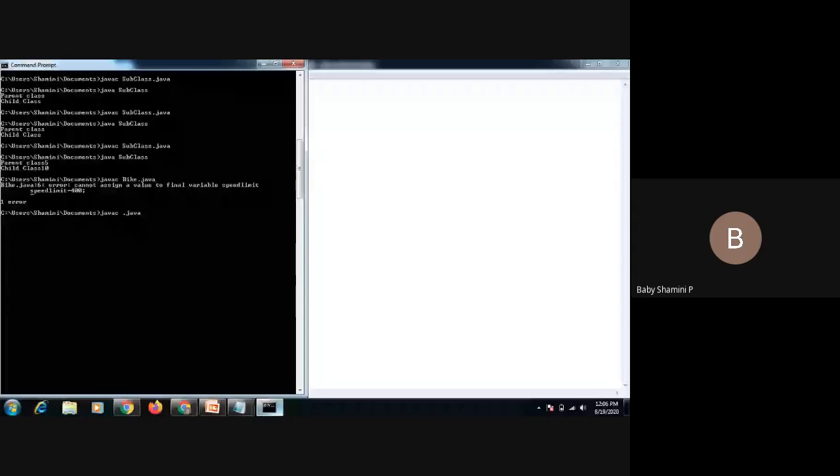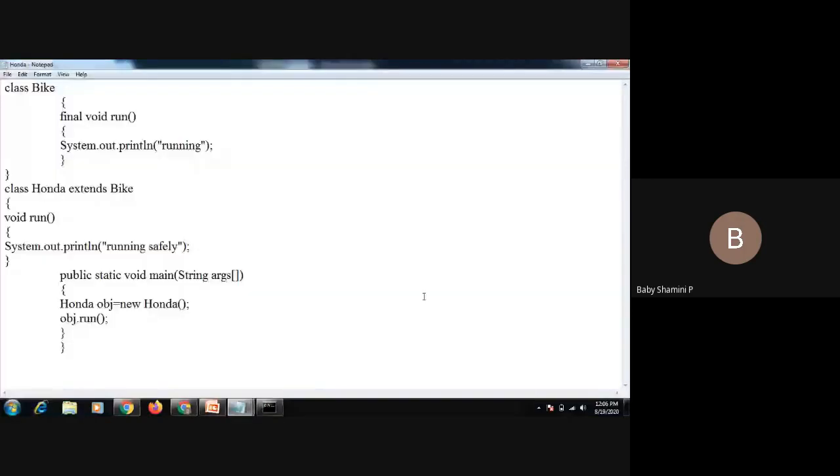So what is the output? We cannot override the run method. Error: run in Honda cannot override run in bike. Okay, that is the concept of using a final method. So we cannot override the final method. And if you want to use the inheritance concept and only give the same method here, we can execute. Okay, so see here we have a final method.